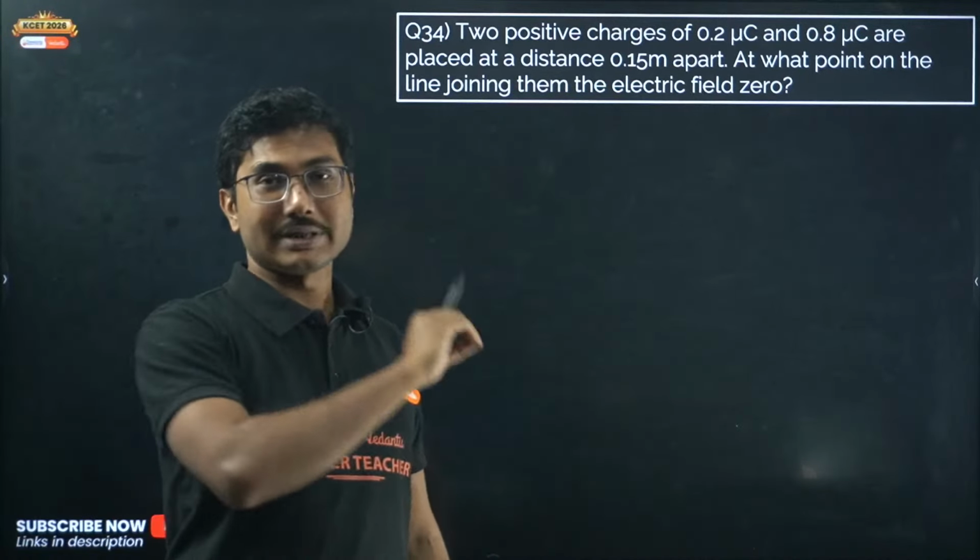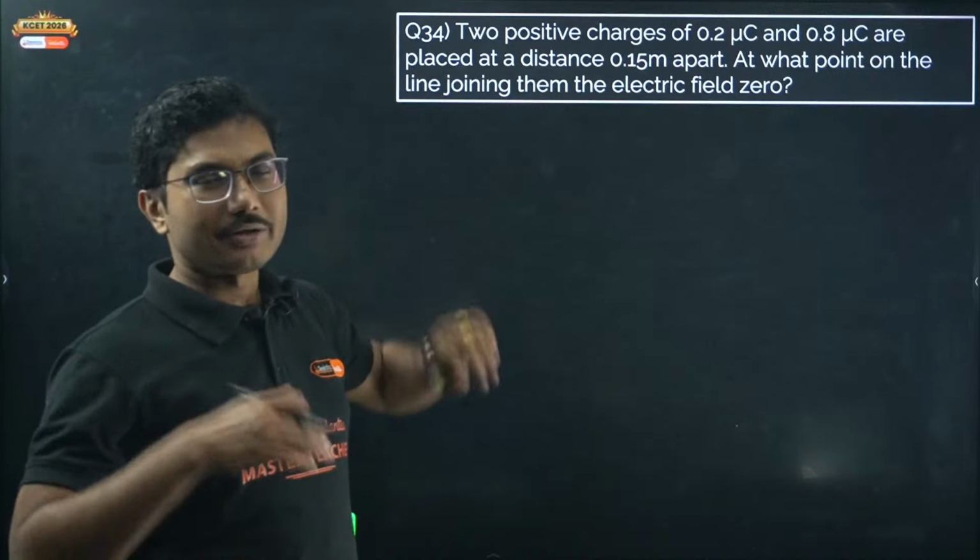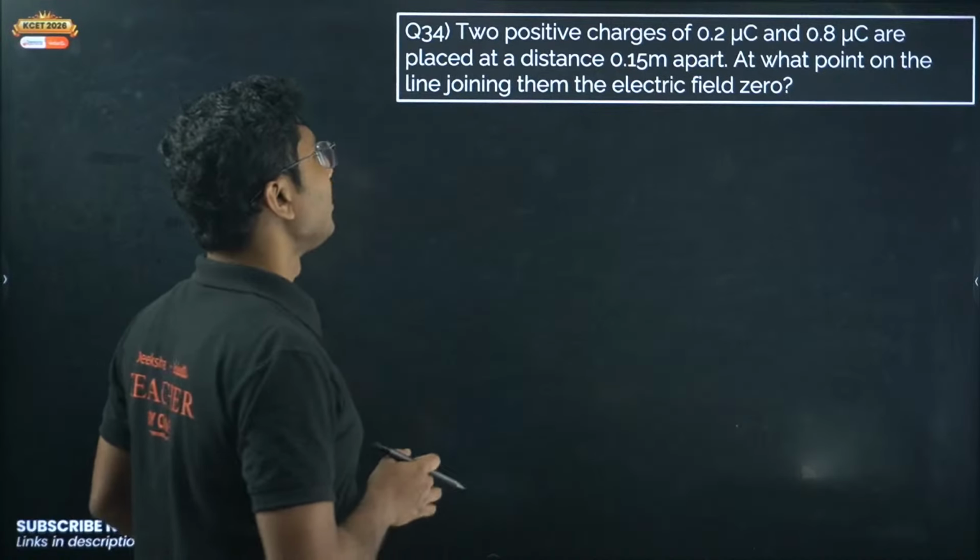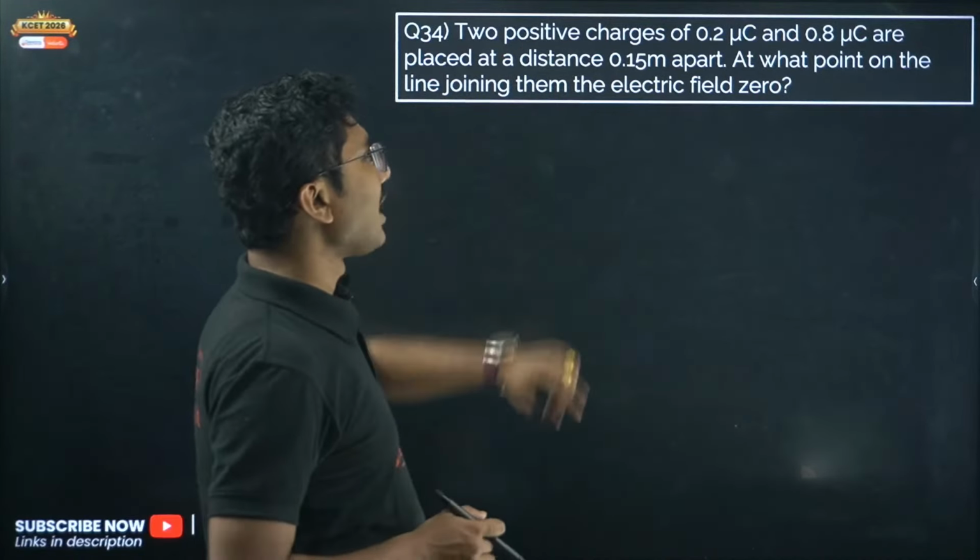For example, in current electricity, you have to draw the diagram, you have to understand the diagram, how it is happening, how to take a loop. So that can be complicated at times. But here you know the formula, kQ by r square, kQ by r, and based on that most of the problems can be solved. Two positive charges of 0.2 microcoulomb and 0.8 microcoulomb are placed at a distance 0.15 meter apart. At what point on the line joining them is the electric field 0?